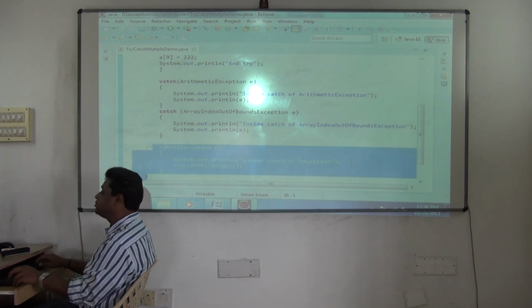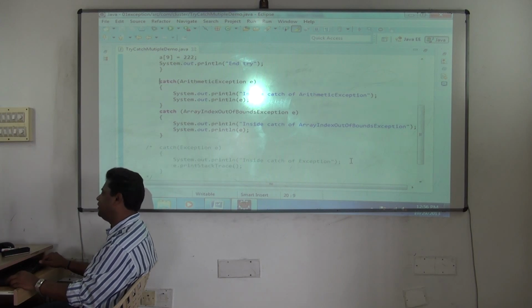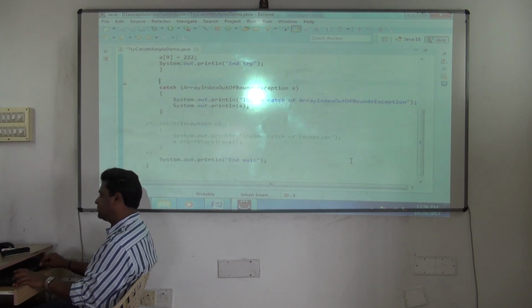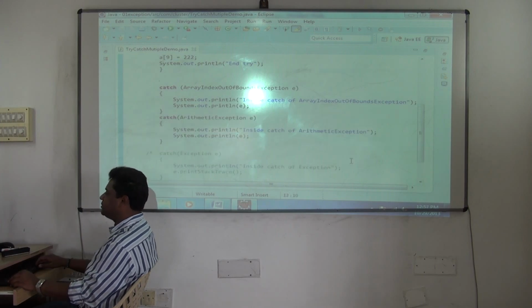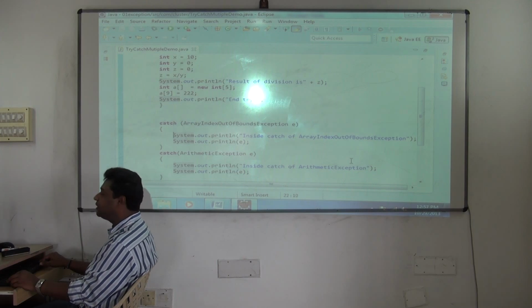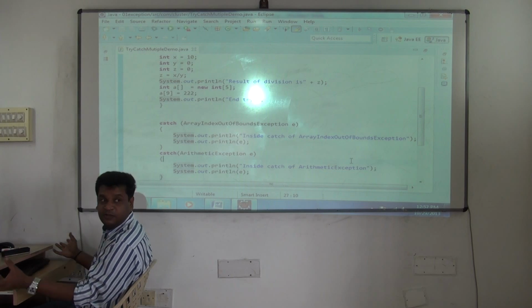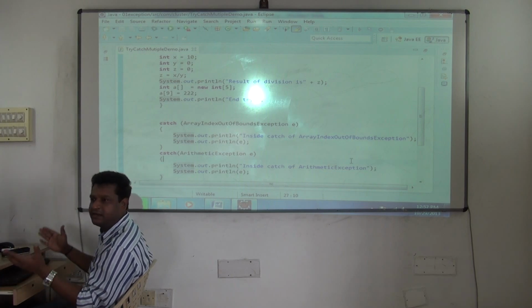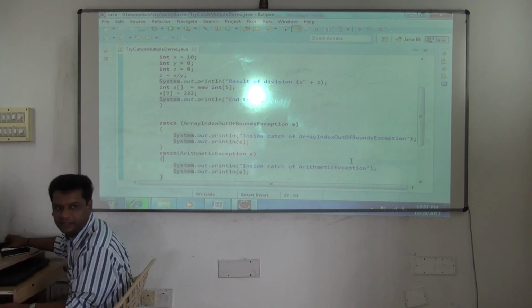Okay. Now, I'll comment this. Now, what about the order of these two? Which one should come first? Arithmetic or ArrayIndexOutOfBounds? That can come in any order. So, I'll cut this and paste it below here. But in the code, you can see first which exception is occurring. Arithmetic. And if arithmetic occurs, it will come to the first catch. If it is not handled here, it will go to the next catch. Here the order is not important because they are unrelated. So when they are related, subclass on top, superclass in the bottom. When they are unrelated, you can write it in any order.